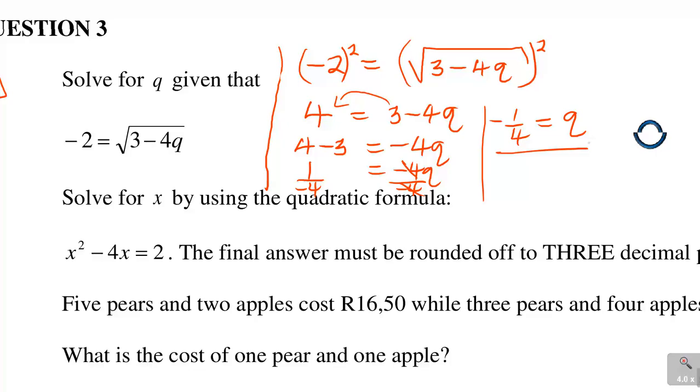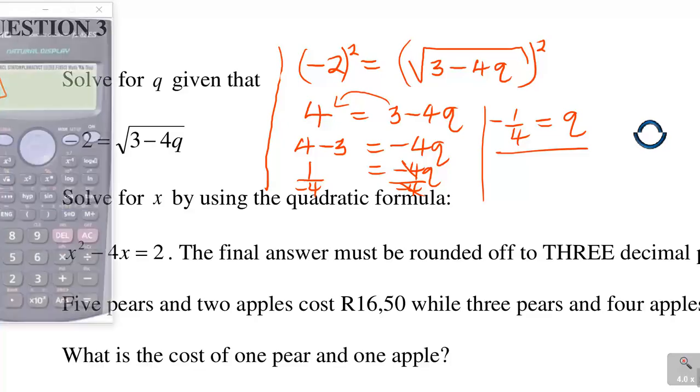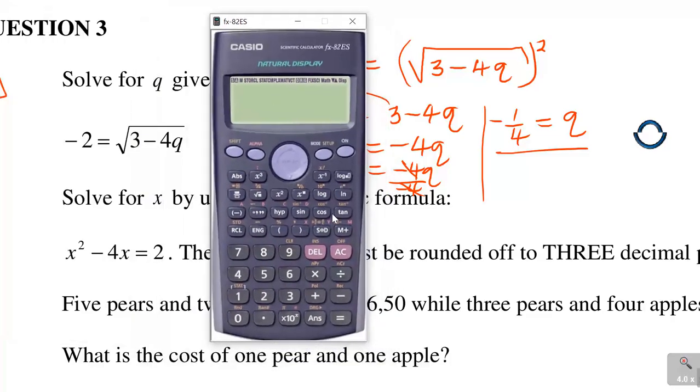So now we have managed to make q the subject of the formula, or we have managed to solve for q. Again, this can be tested. What you do is you input the value: square root of 3 minus 4 bracket. Remember q, you say it is negative 1 over 4. So negative 1 over 4, just to test if you're going to get a negative 2. If you get a negative 2, it means you're correct.